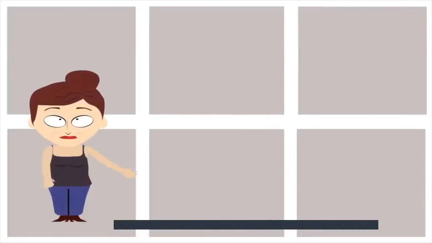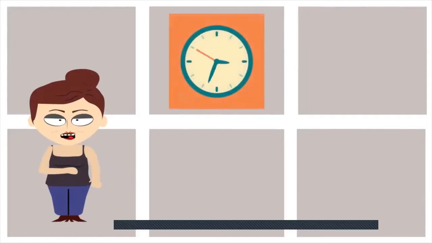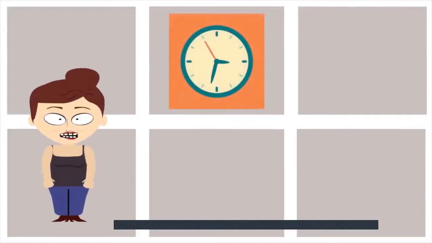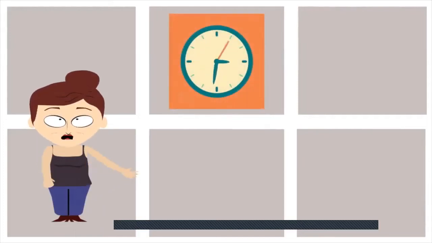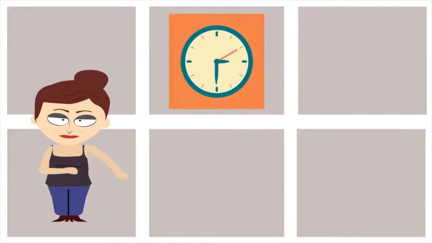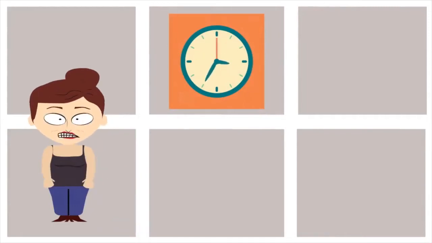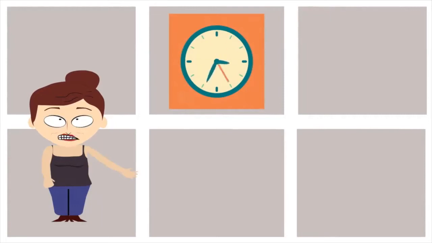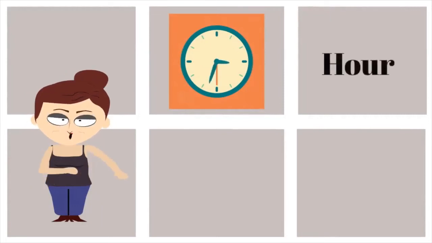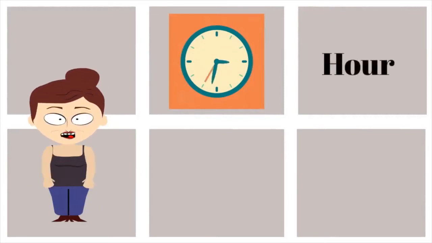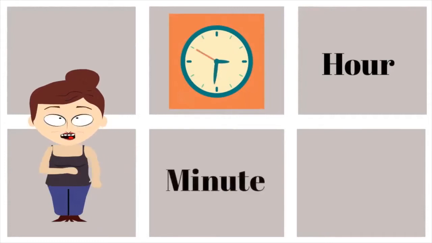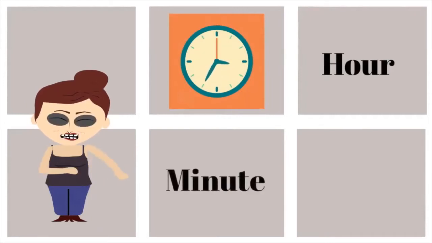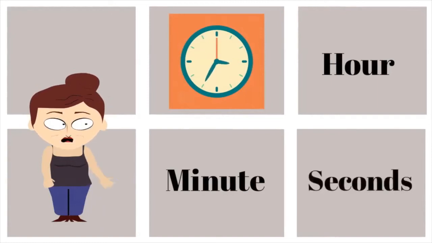Hello, children. Have you seen the clock on the wall? In your room and in the house, everywhere. It tells us the time. It shows us three things: hour, minute, and the seconds.